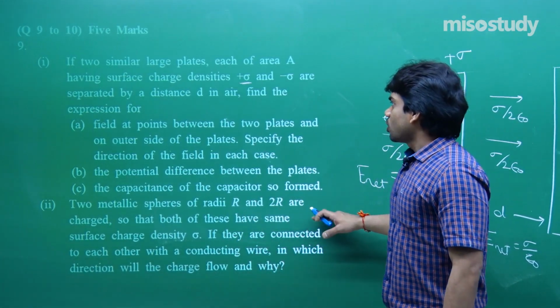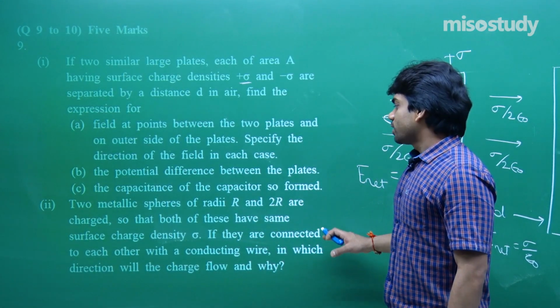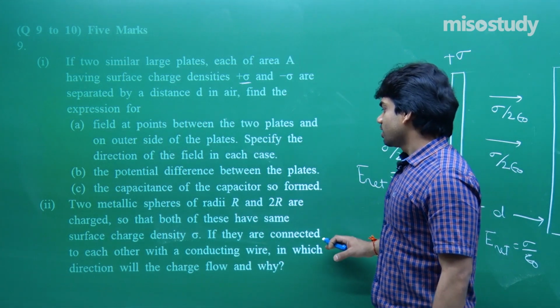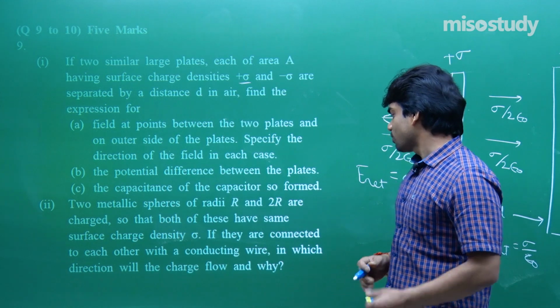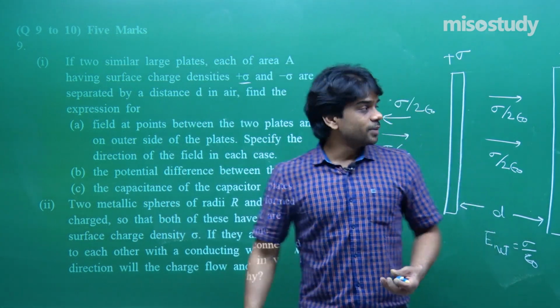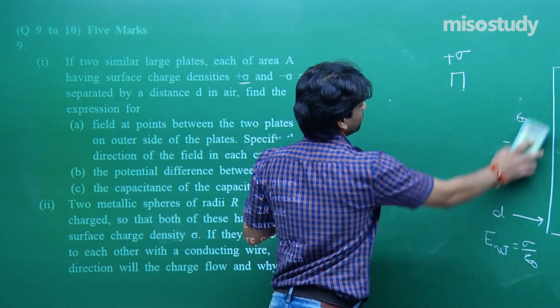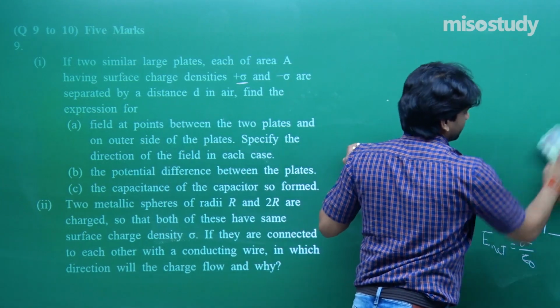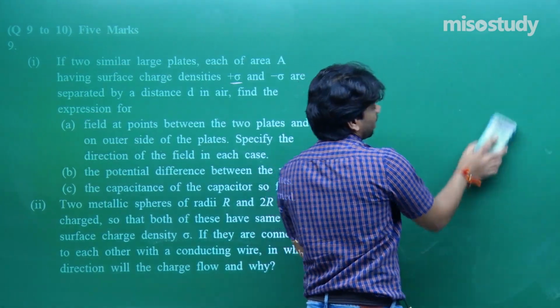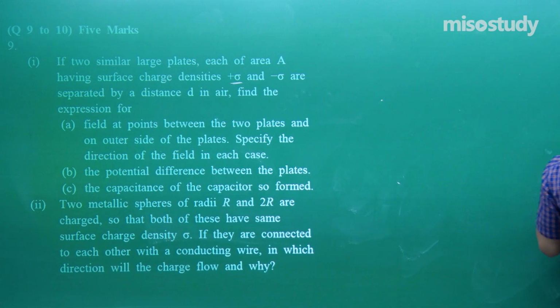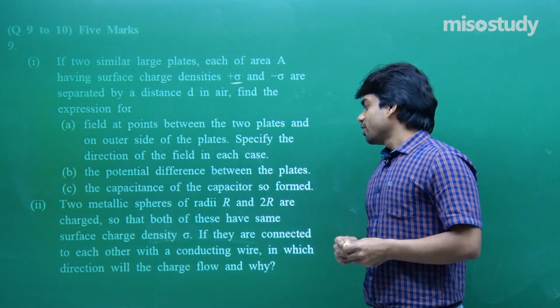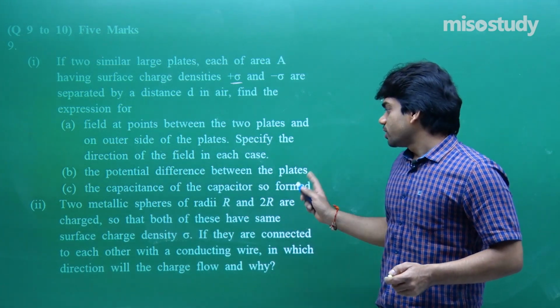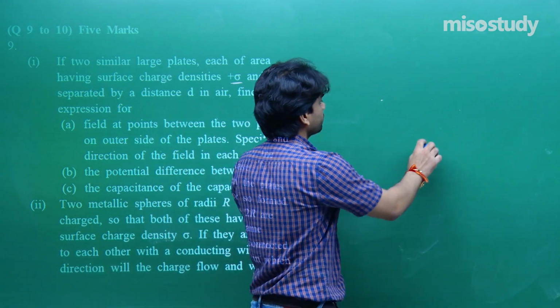Two metallic spheres of radii r and 2r are charged so that both of these have the same surface charge density sigma. If they are connected to each other with a conducting wire, in which direction will the charge flow and why? Simple question, we have done such questions. The one which is having higher potential, from high potential to low potential charge always moves. Two metallic spheres of radii r and 2r are charged so that both of these have the same surface charge density.